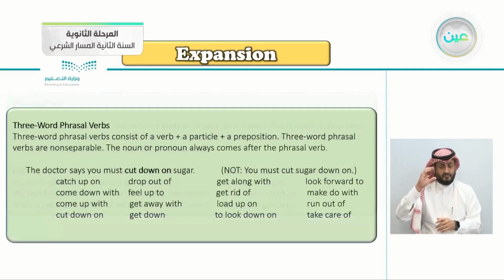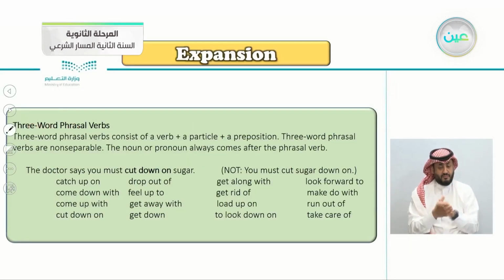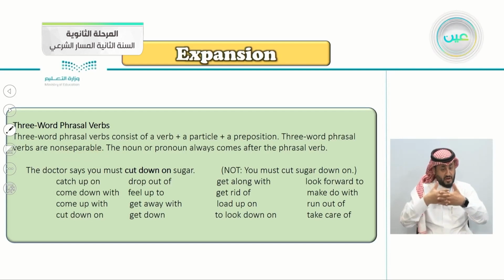And remember, there's also a second part here, the three-word phrasal verbs, which we have in this exercise. The three-word phrasal verbs consist of a verb plus a particle plus a preposition. The three-word phrasal verbs are non-separable. You can't separate them.